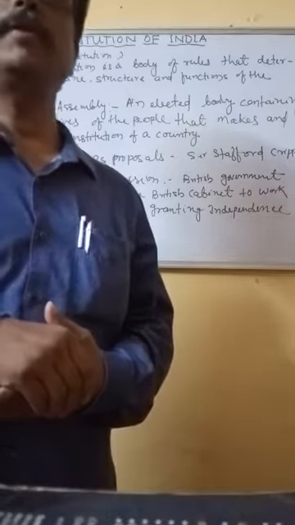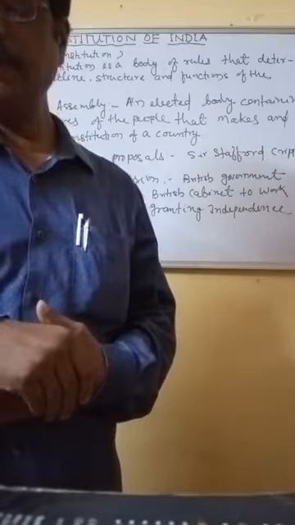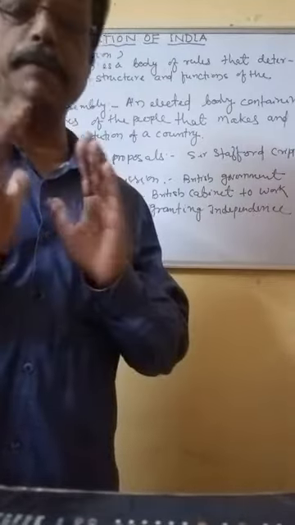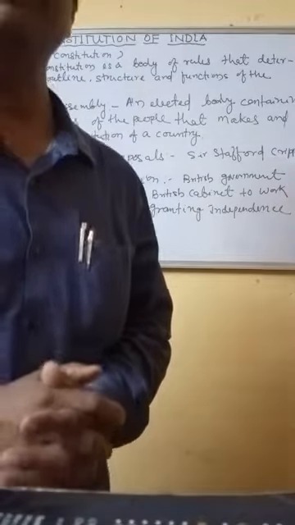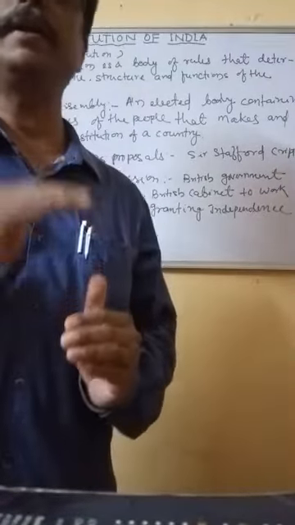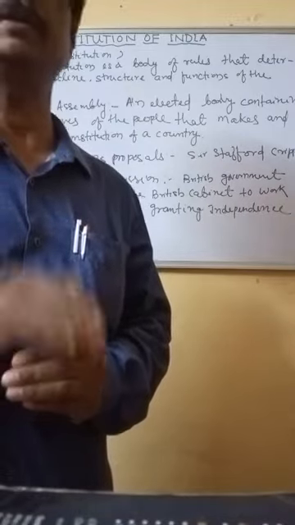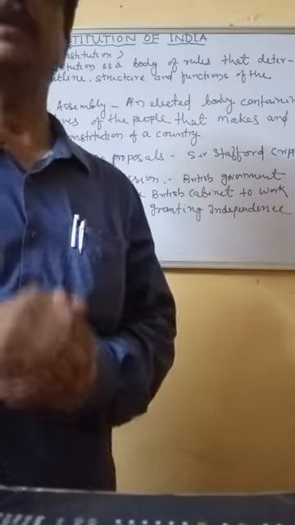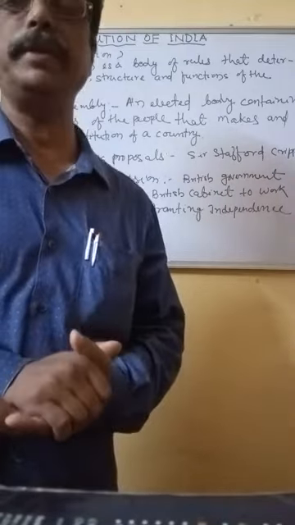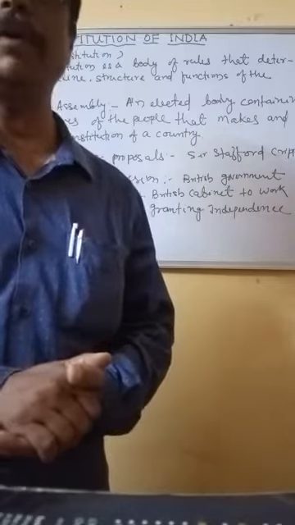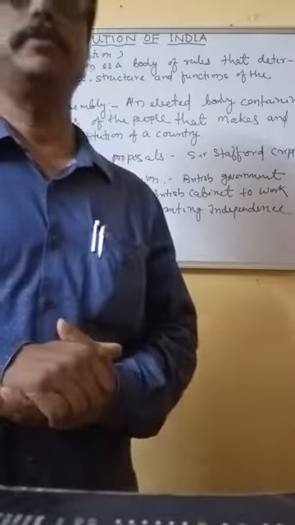So the requirement of a constitution came up, and we needed a complete set of rules and regulations by which our country can run. That framework, the rules and regulations by which India can be governed, is called the constitution.